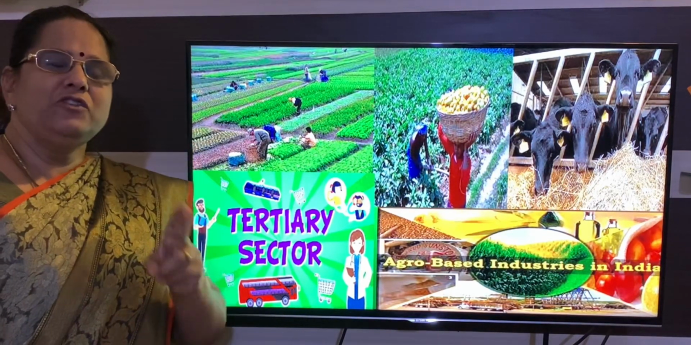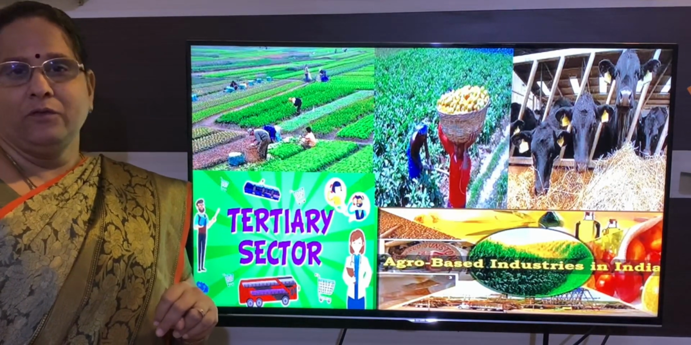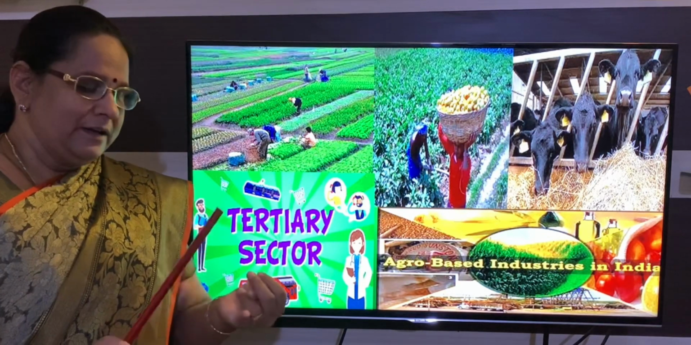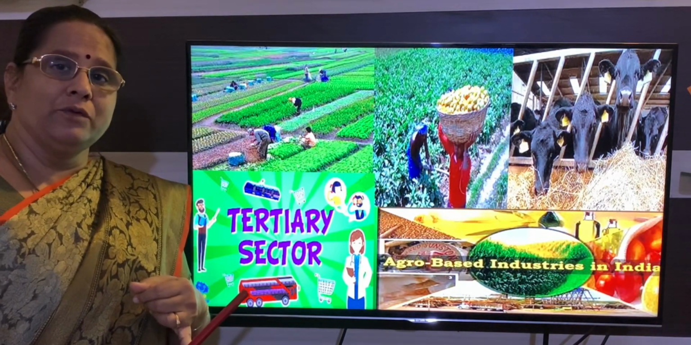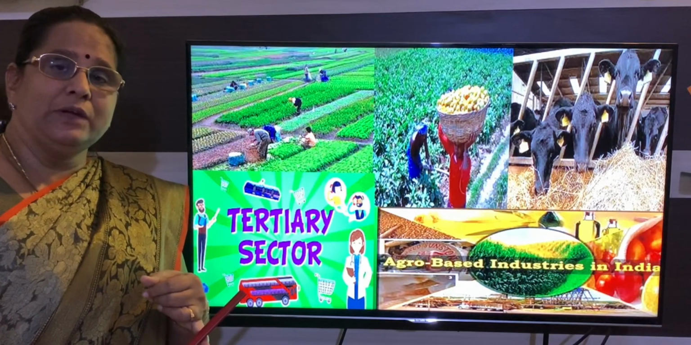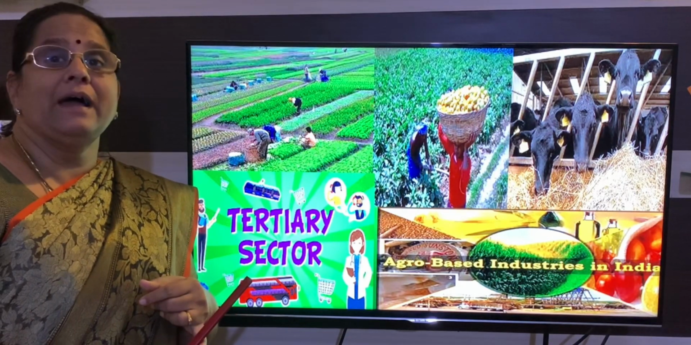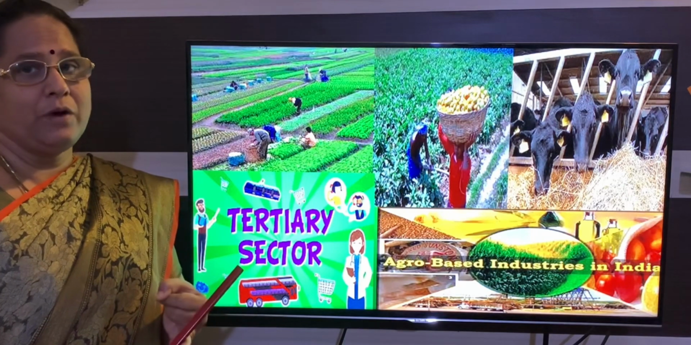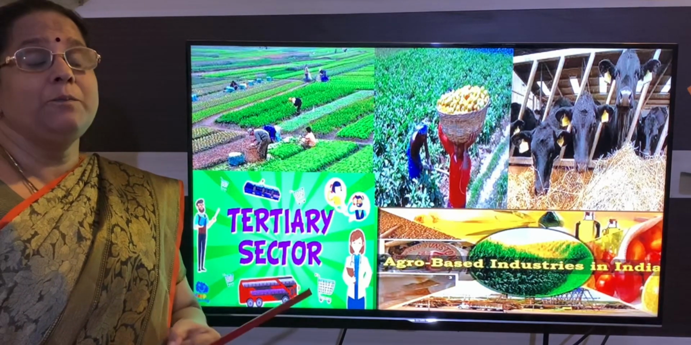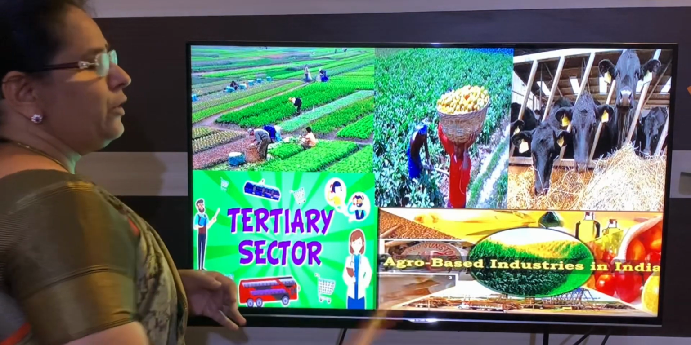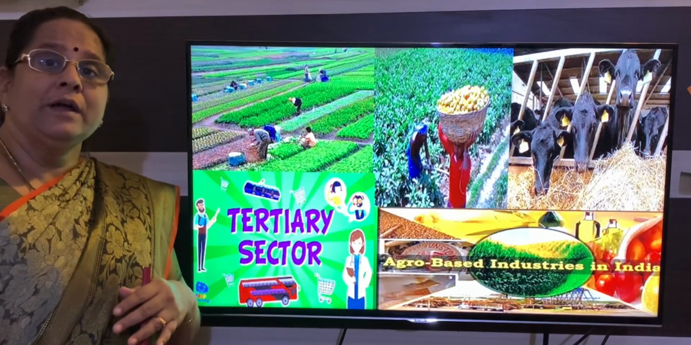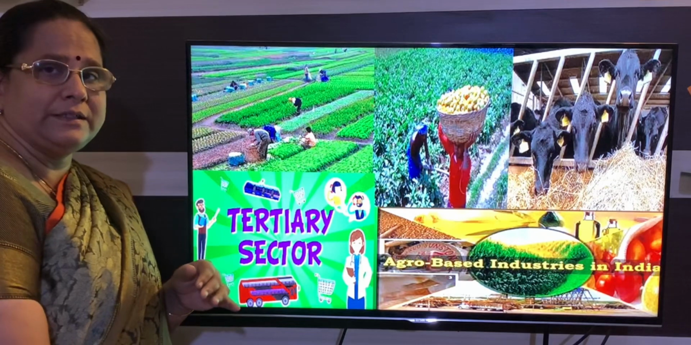Now tell me, I have two more points left. Which are the points? Yes, correct, you told it: national income and revenue. Agriculture also helps to increase national income and revenue. And the next point is, it also changes the political and social situation. So these are the points you have to remember about the importance of agriculture.